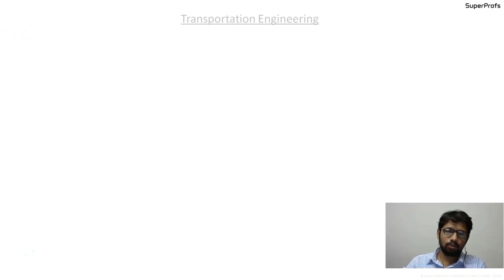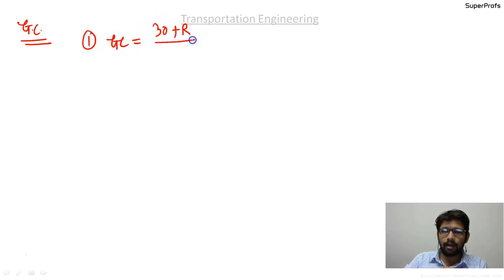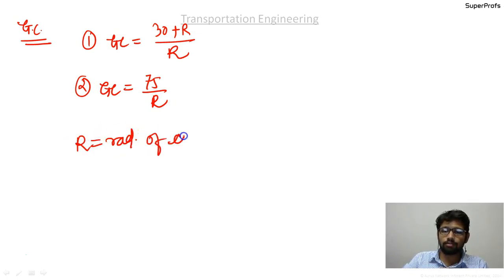Okay, so the next thing that we discussed was grade compensation. That is very important. We discussed two formulas for grade compensation given by IRC. Formula number one is (30 + R)/R, and the second formula is 75/R, where R is the radius of curve in meters.